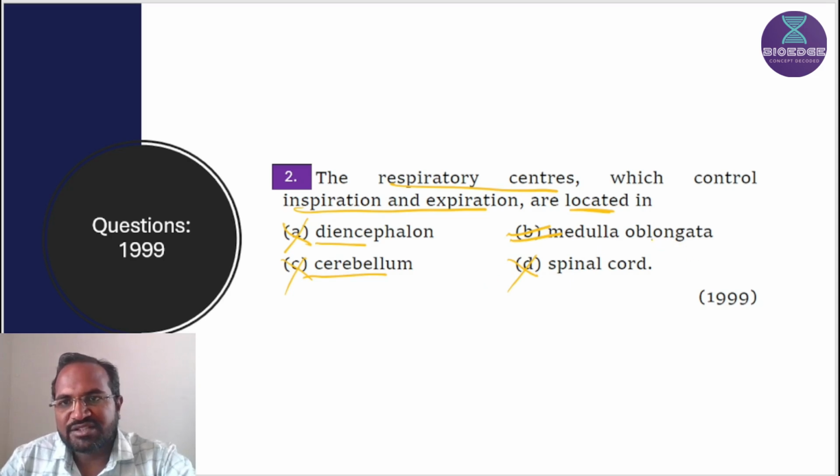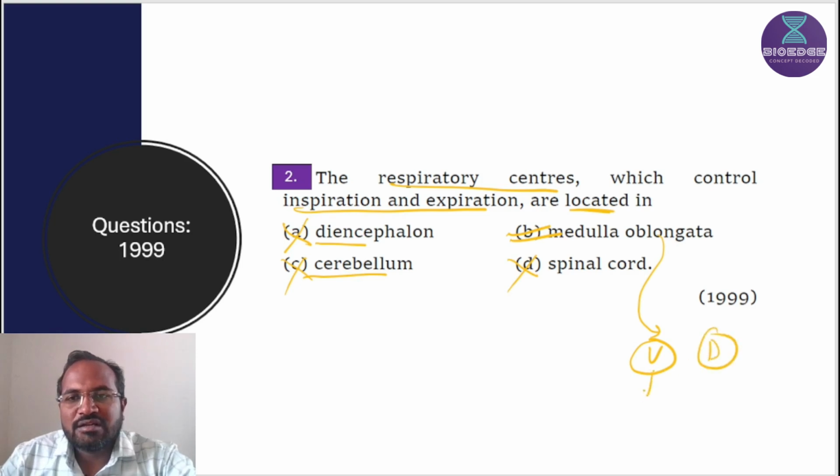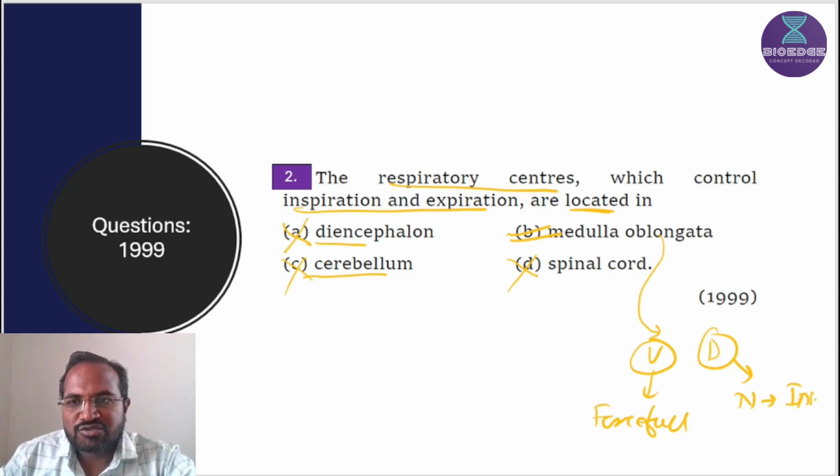In the respiratory centers of the medulla oblongata, there are two groups of neurons: a ventral group and a dorsal group. The ventral group is responsible for forceful respiration, and the dorsal group of neurons is responsible for normal inspiration.